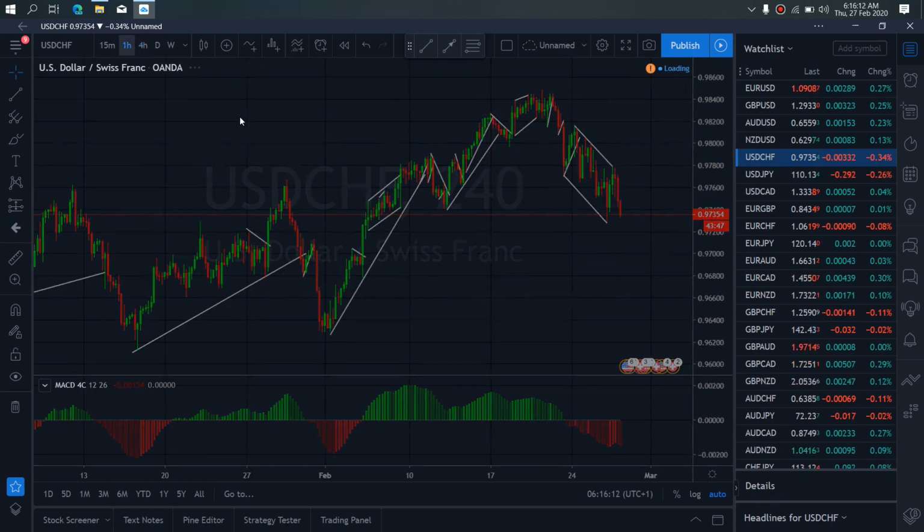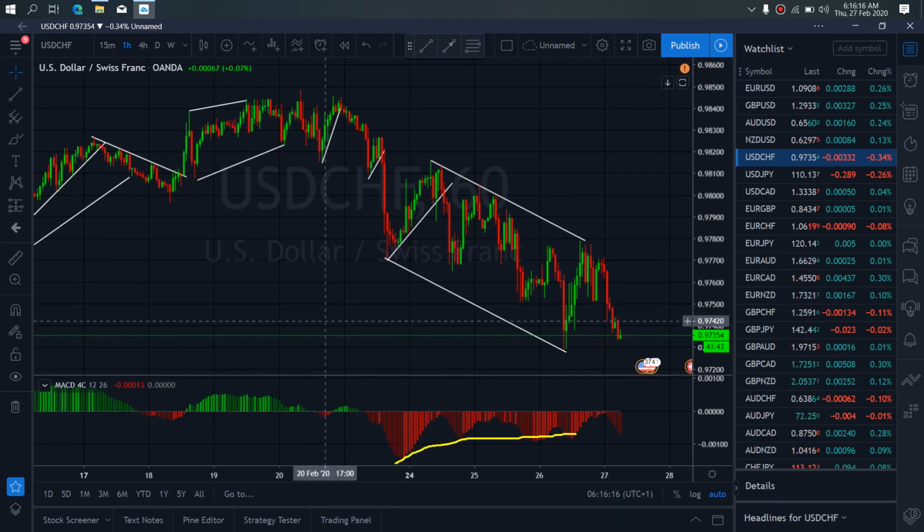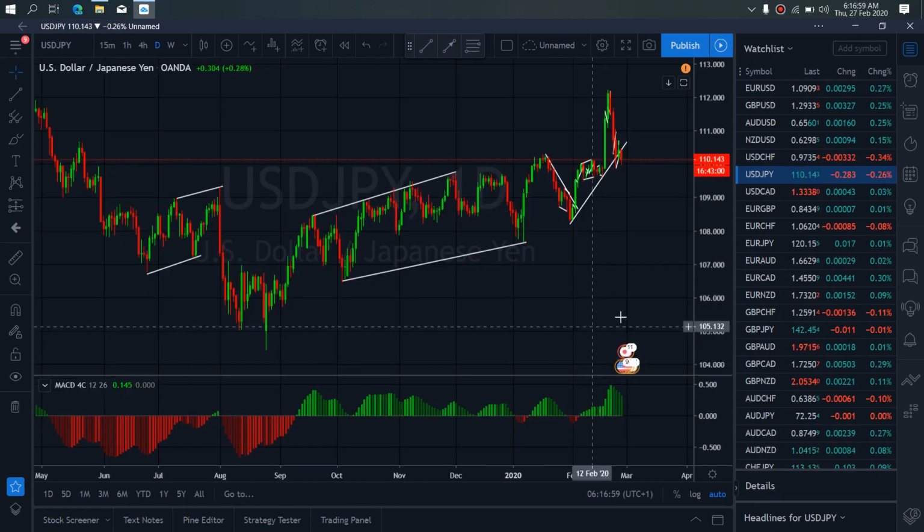We zoom to the 1-hour time frame on dollar Swiss. On the 1 hour, we already see that there is divergence here at present between these lows and these lows, which tells us that once this drops down a bit more, it will reverse back upside with buy. So expect this to drop today to the 0.97 level.